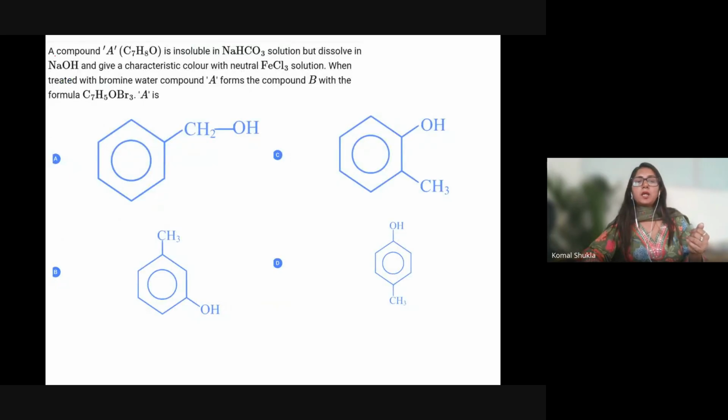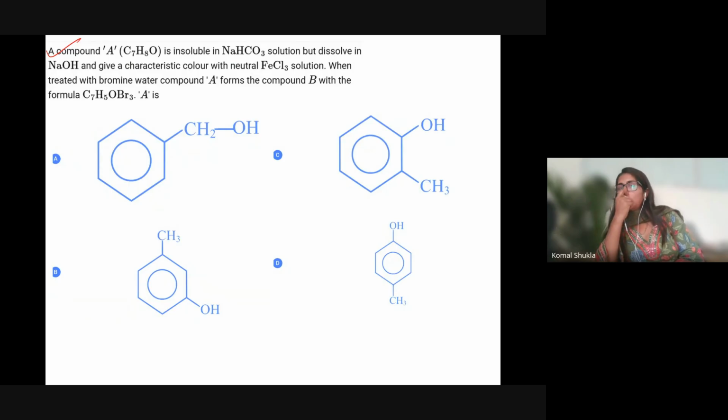Let's talk about the next question. A compound having C7H8O is insoluble in NaHCO3 solution, but dissolves in NaOH and gives a characteristic color with neutral FeCl3. On treatment with bromine water, A forms a compound B. The same question we have already done.